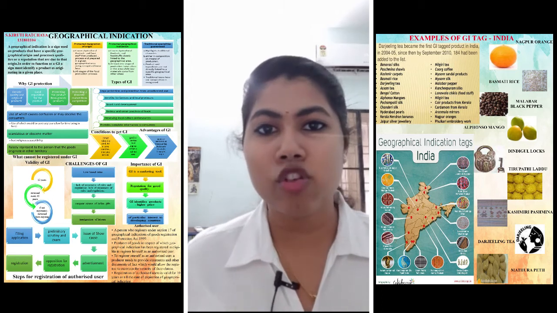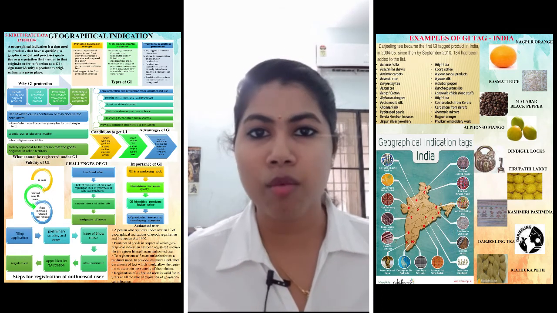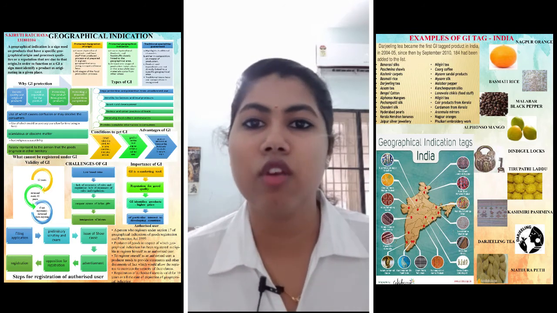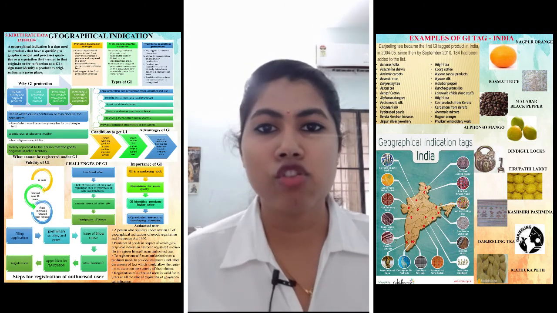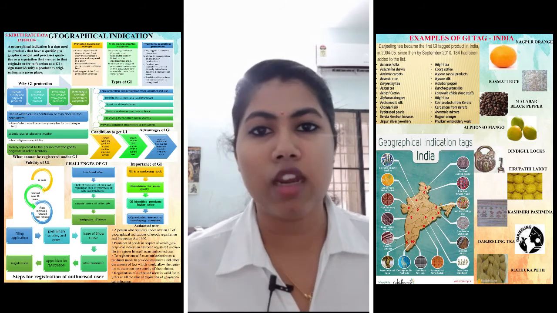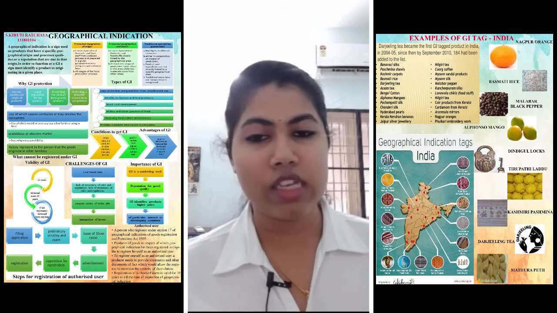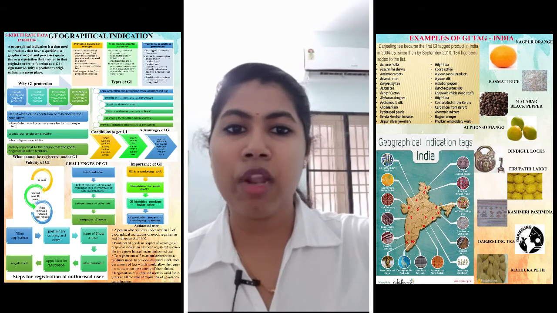And if opposition is there, the registrar will hear the opposition from both the parties, and after resolving it, we move for the registration. If the opposition is valid, then the registration comes to a halt and we cannot get our products GI tagged. So these are the steps for registration for an authorized user.